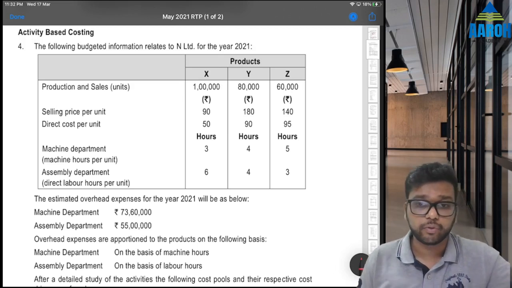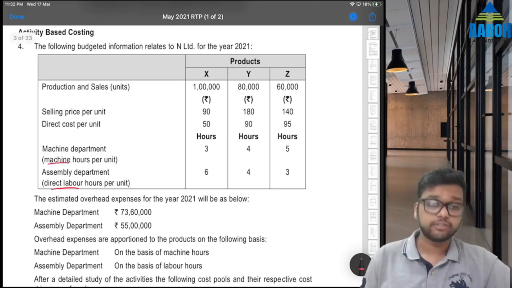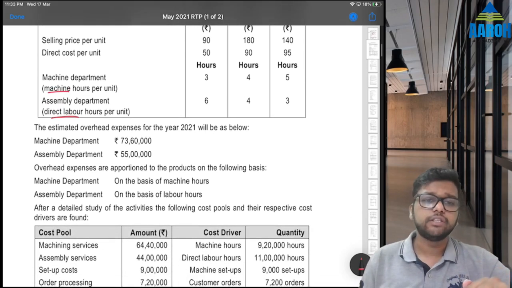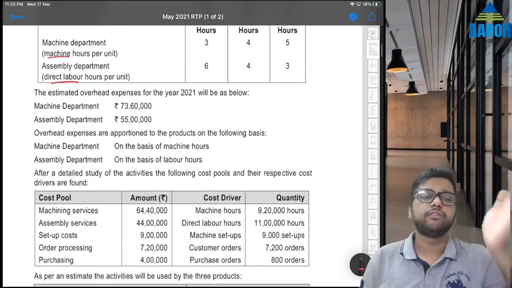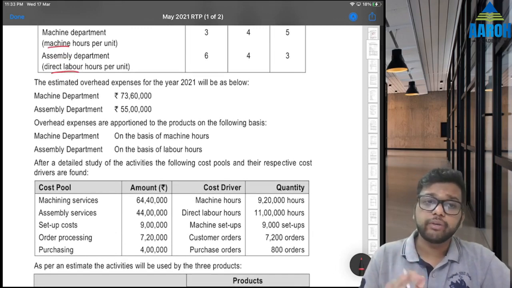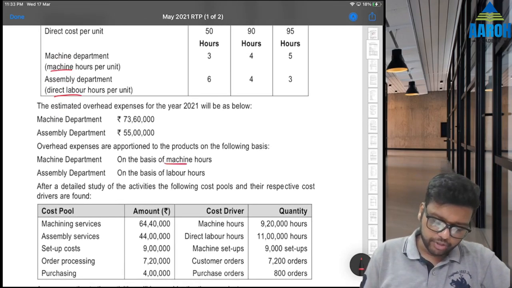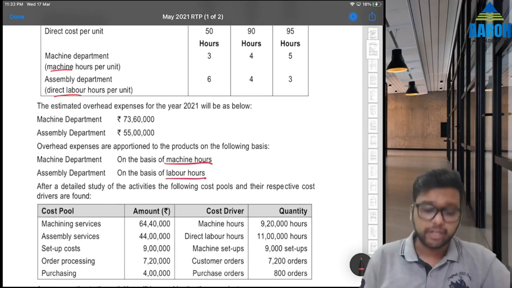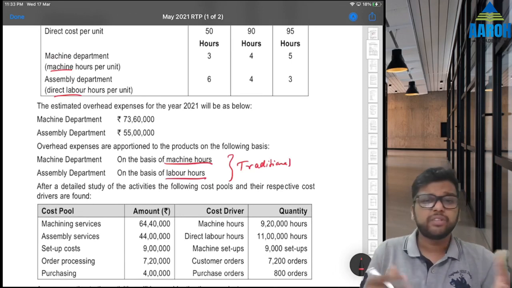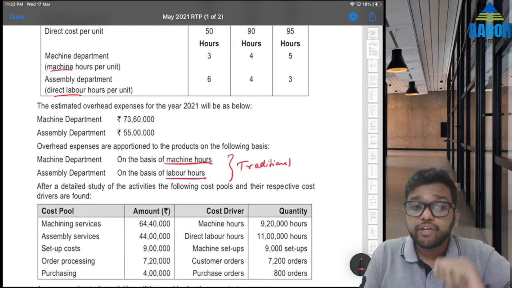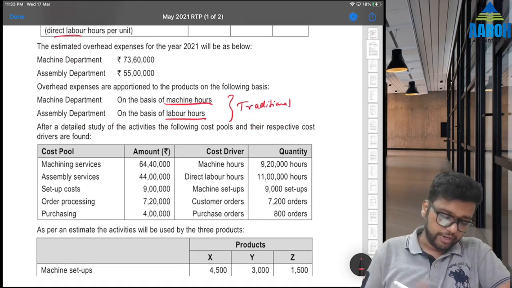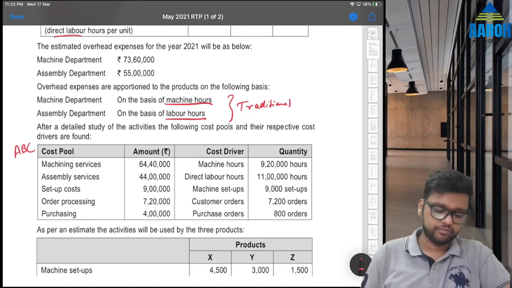Labor hours, 6, 4, 3. This was machine hours, this is labor hours. Estimated overhead expenses for the year 2021 will be this: machine department and assembly department. Overhead expenses are apportioned to products on following basis: machine department on the basis of machine hours, assembly on the basis of labor hours. So this is as per traditional system. So that is easy. After detailed study of activities, the following cost pools and their respective cost drivers are found. So for ABC, this information is given.